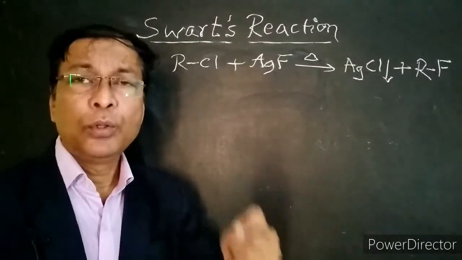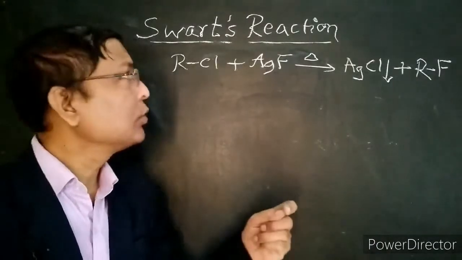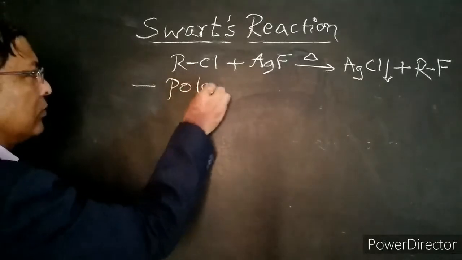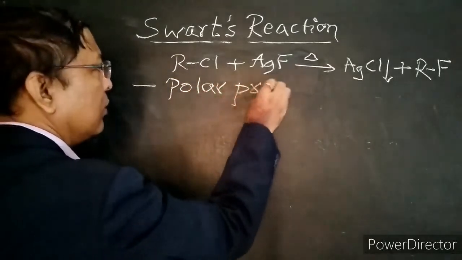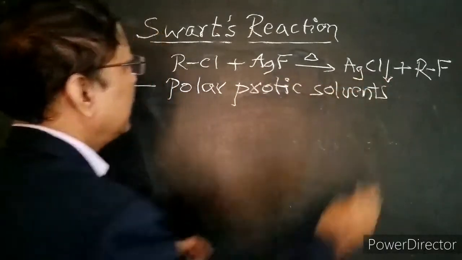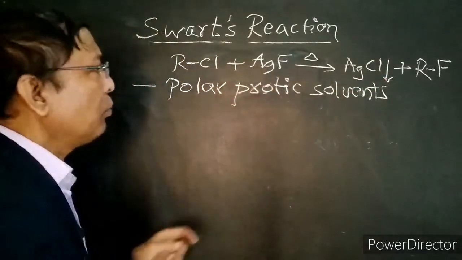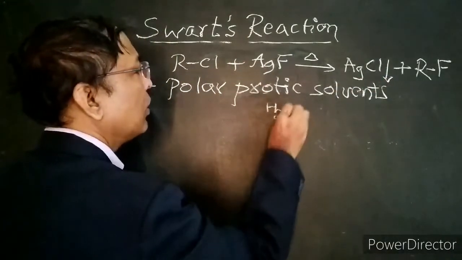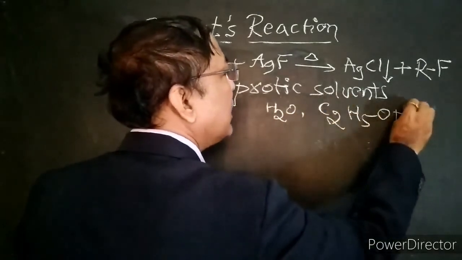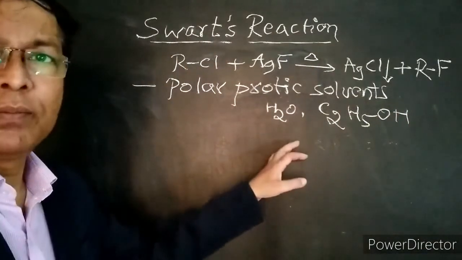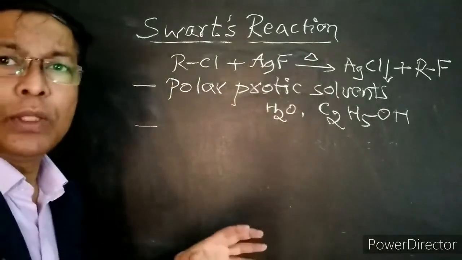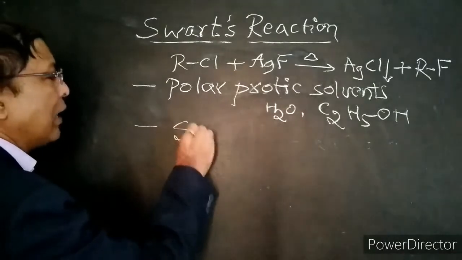Now we must know a few important facts related to the Swartz reaction. The Swartz reaction takes place in polar protic solvents. This reaction takes place in polar protic solvents like water or ethyl alcohol, which can produce the protons, that is H plus ions, in the solution. So the Swartz reaction takes place in polar protic solvent, and experiments have shown that the Swartz reaction takes place according to